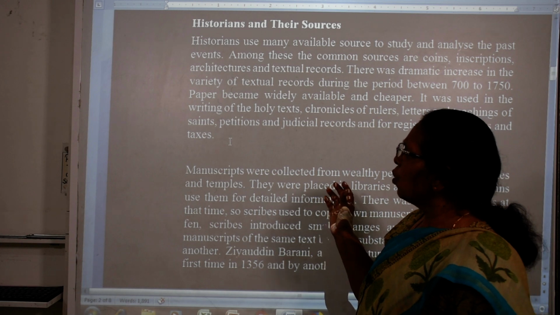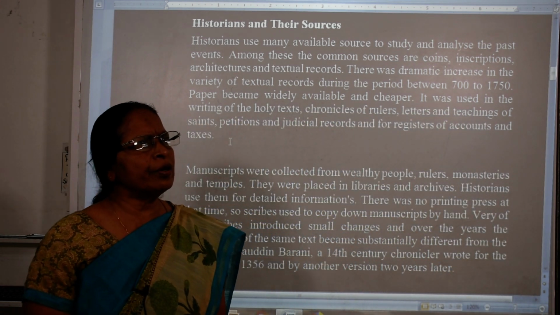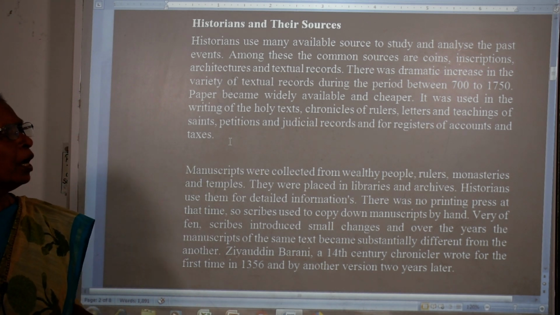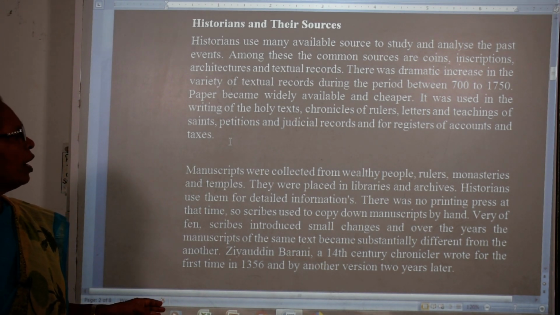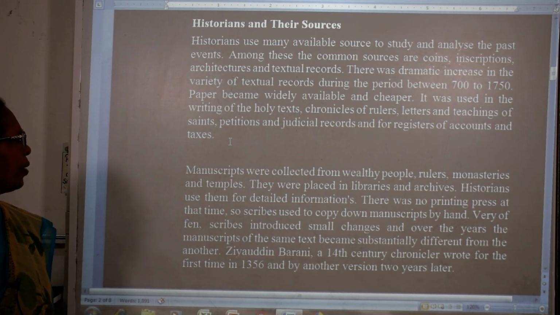All these things were written on paper, because there was a lot of cheap paper available, so they wrote everything on paper.